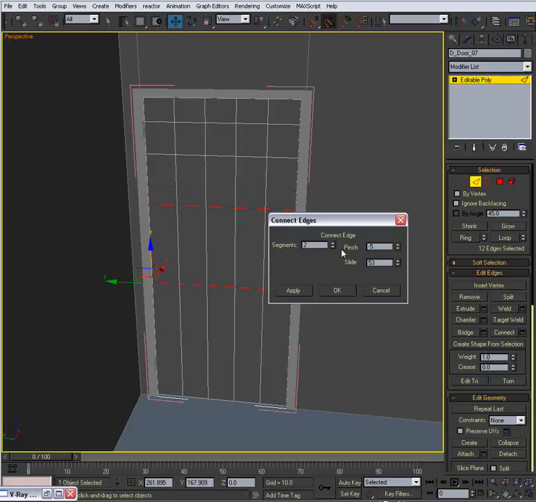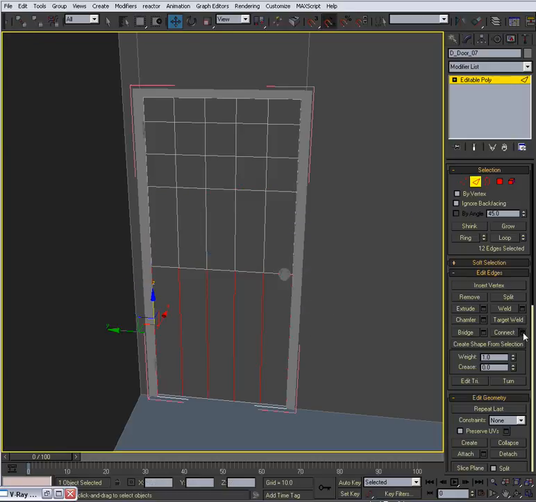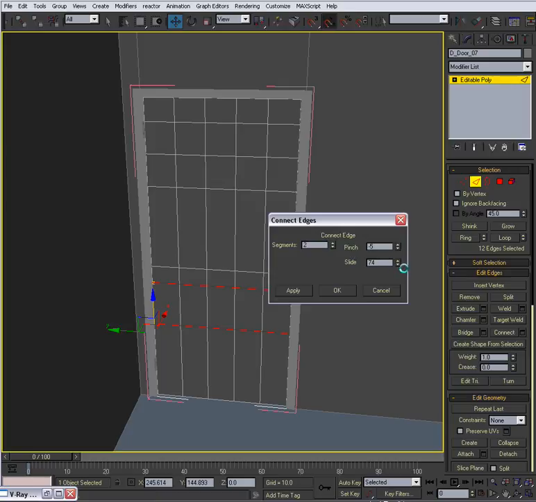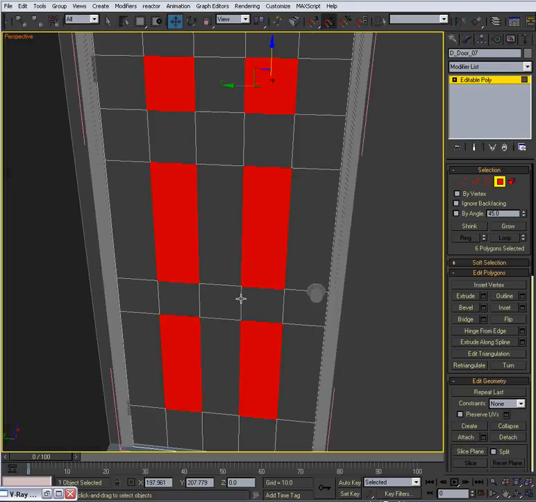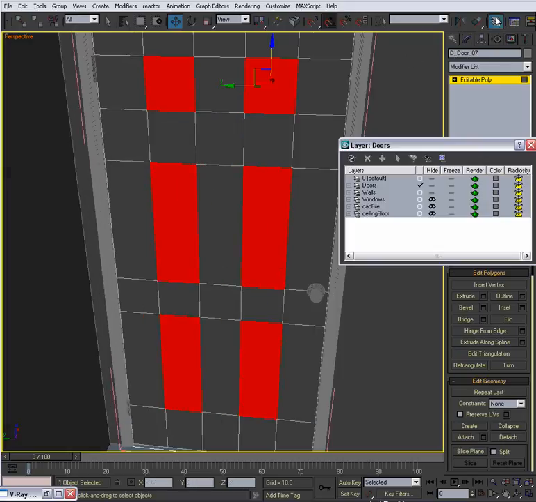So about -5 right there, and then slide it up, -5, and then we'll do this, which we will give about the same, something like that. Okay, and then what we're going to do is select all of this right here and do something funky. Let's hide the walls.